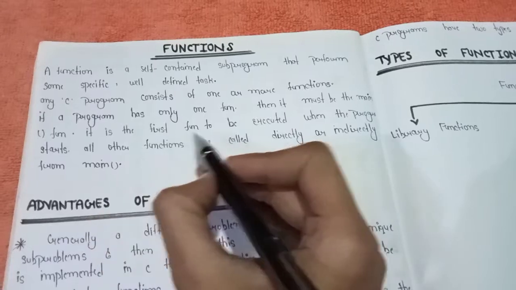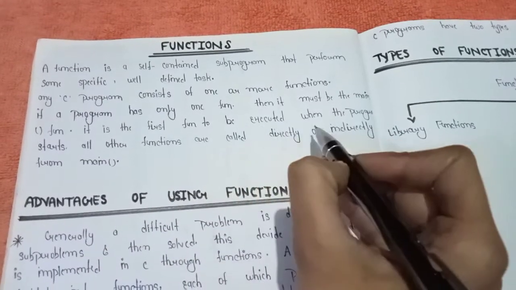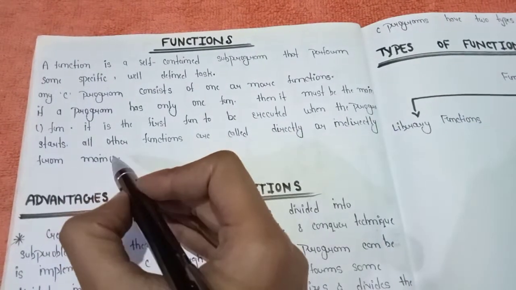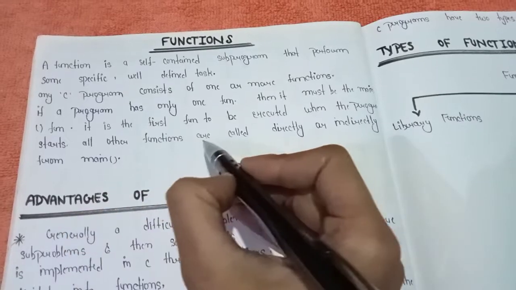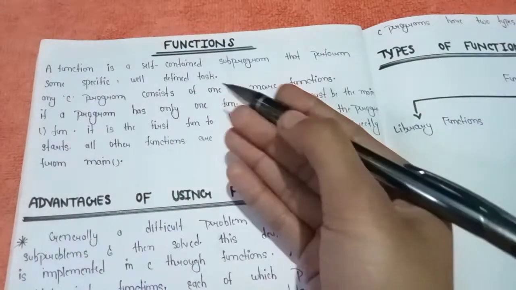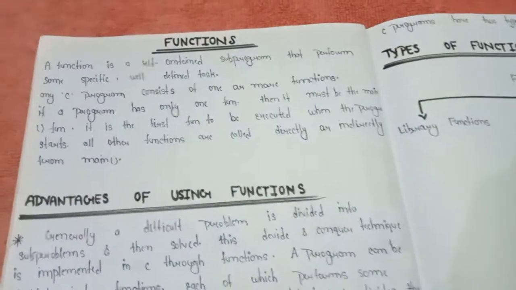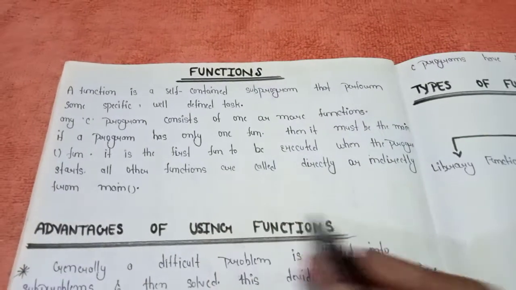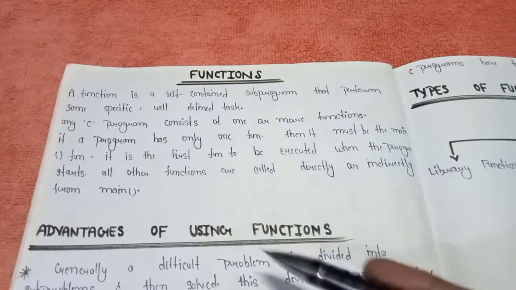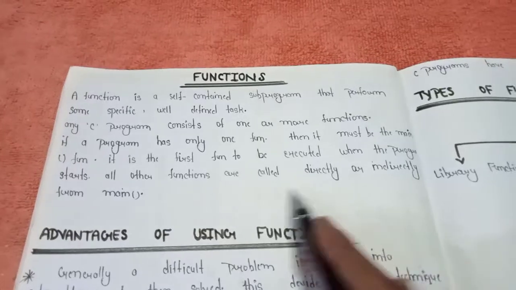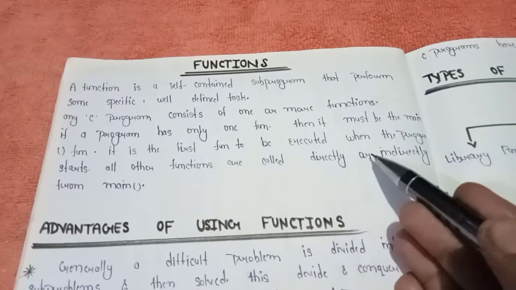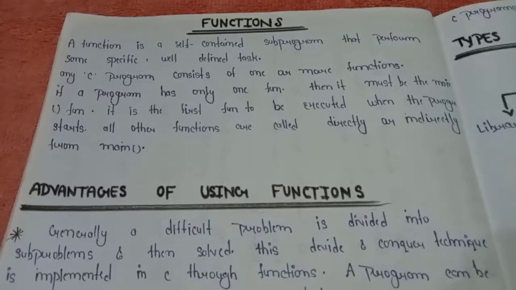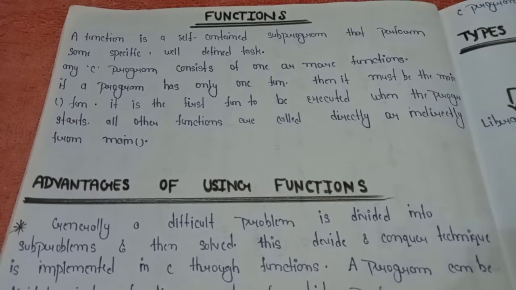Clear? And it is the first function to be executed when the program starts. All other functions are called directly or indirectly from main. So every program is thought of as a collection of these functions. Clear? So this is the definition of a function.